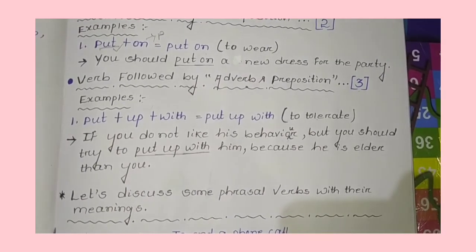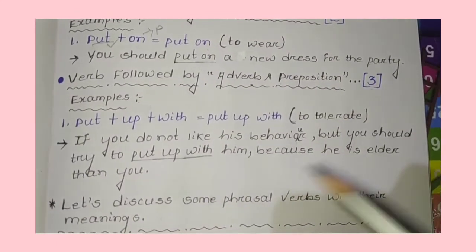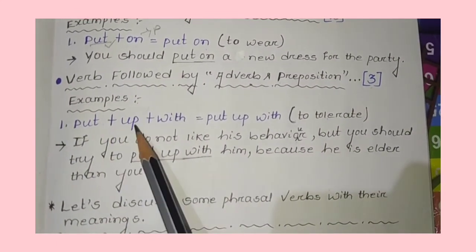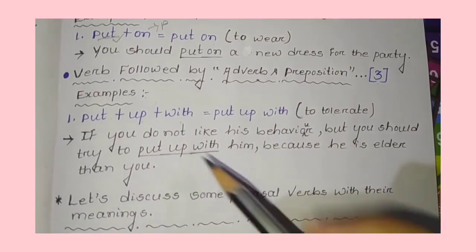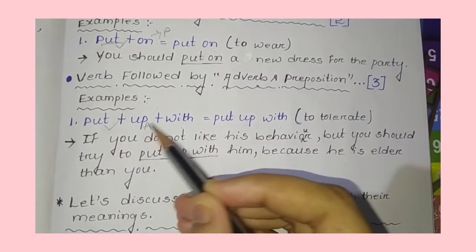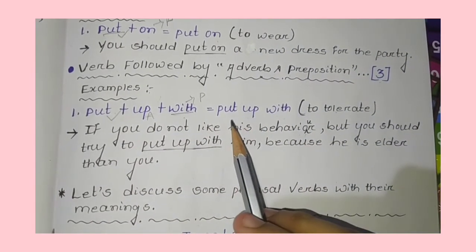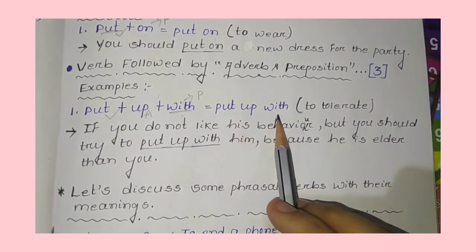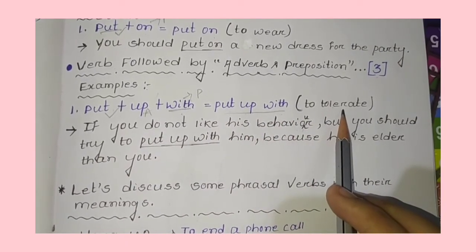Coming to the third one, verb followed by adverb and preposition. See the example. Put plus up plus with. So what did we get here? Put up with. So here put refers to the verb. Then up, what is it? Up is an adverb. Then with, what is it? With is a preposition. Right? So what did we get? A new word, put up with. What is the meaning of this one? Put up with means to tolerate. It means सहना.